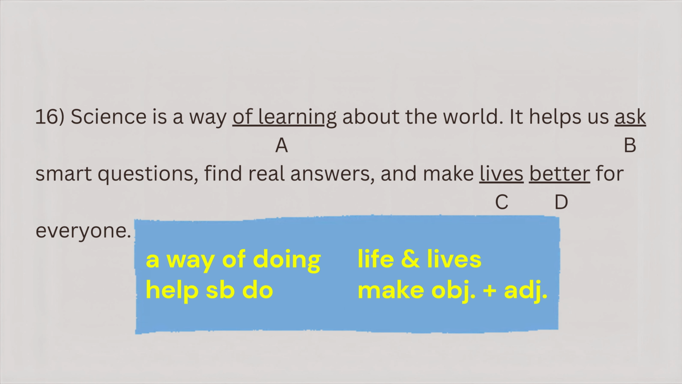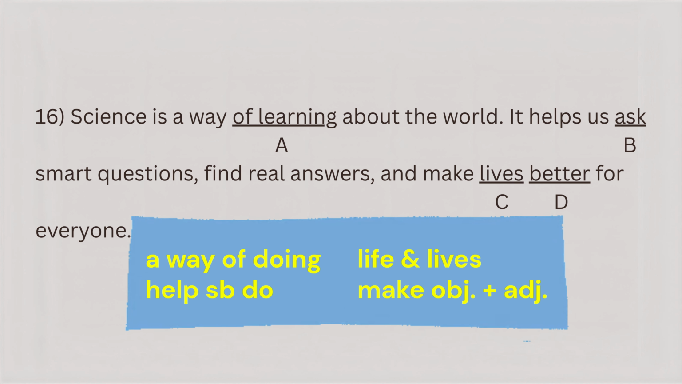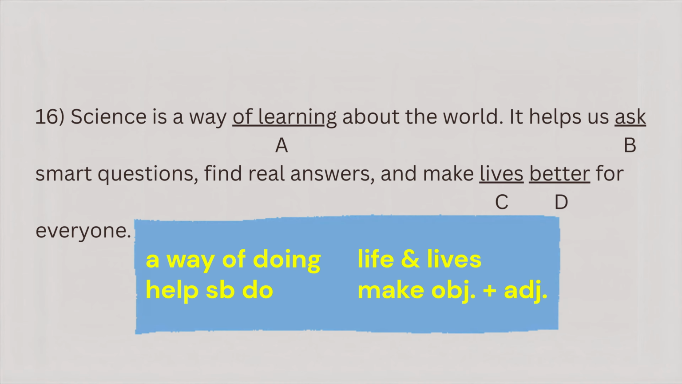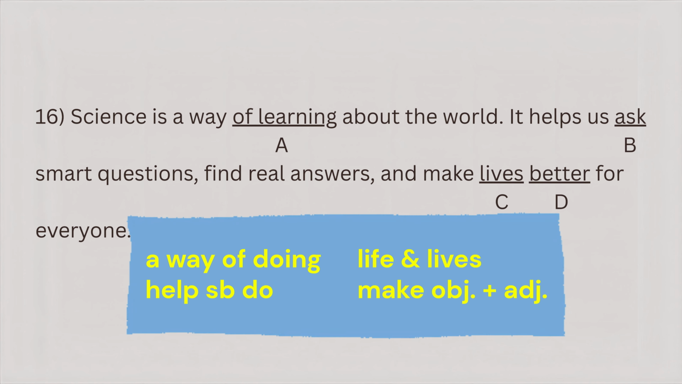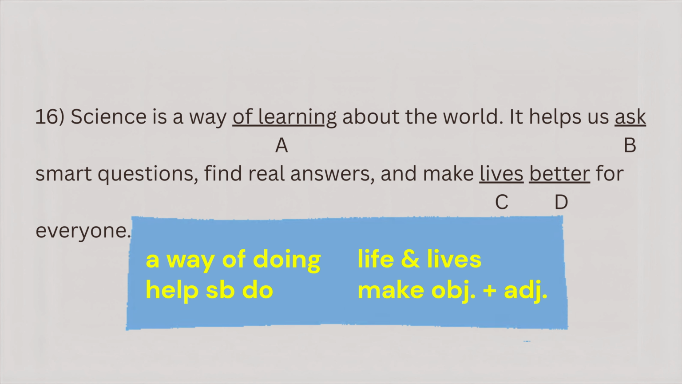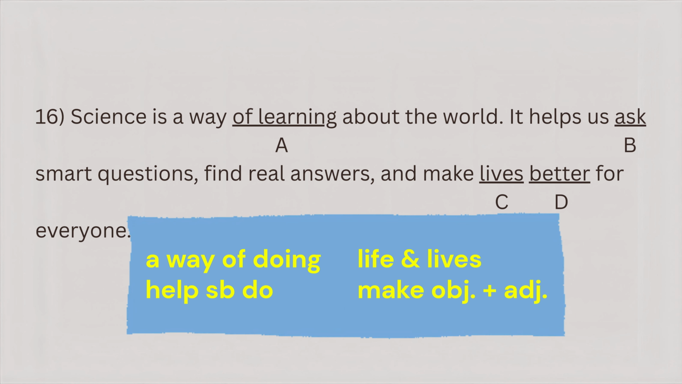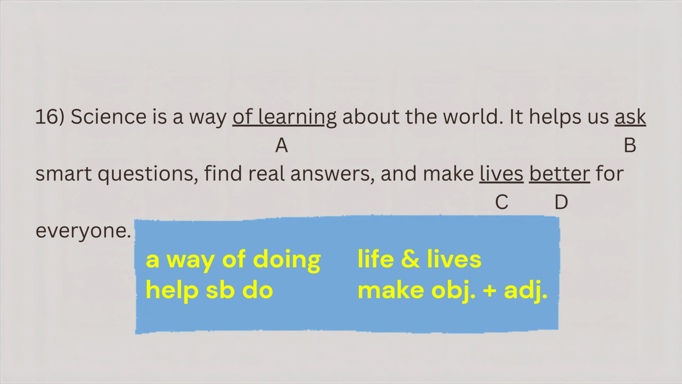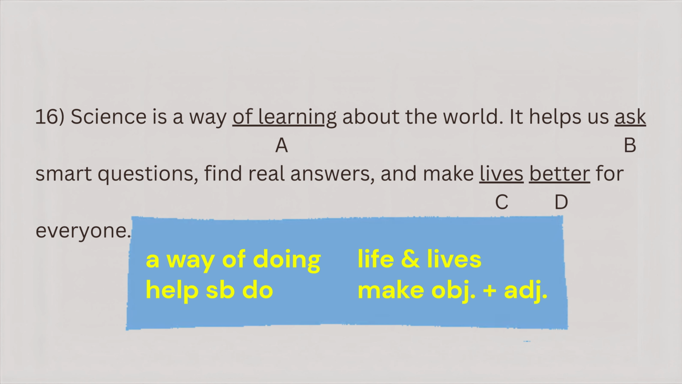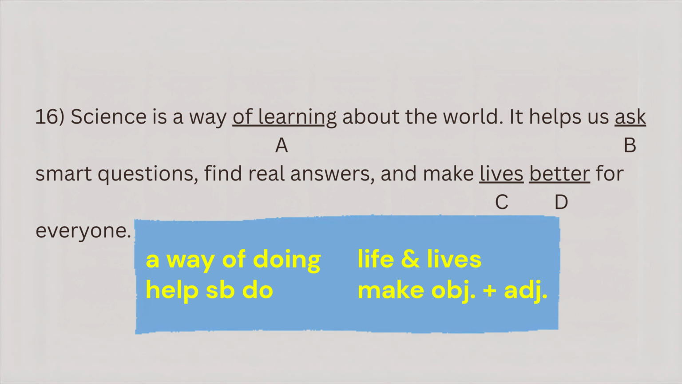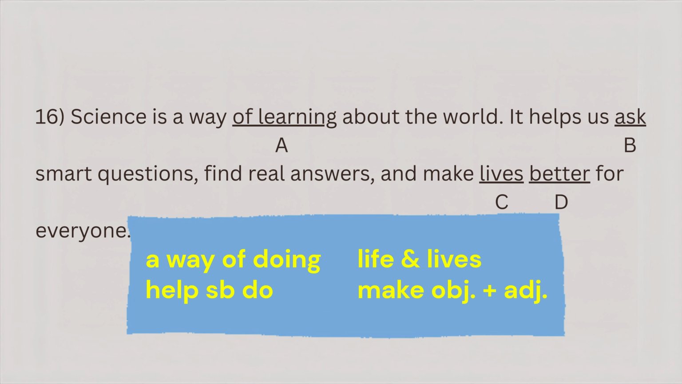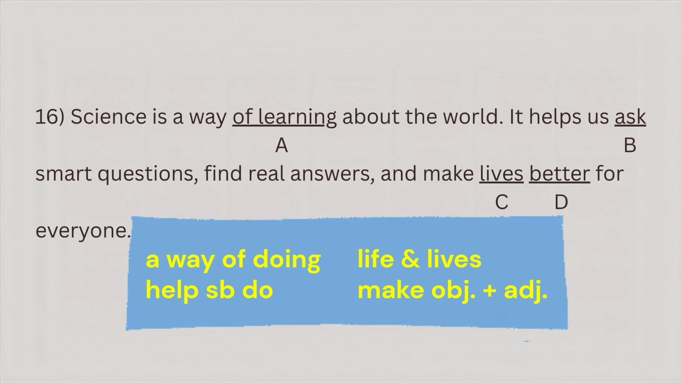Learning. This one feels natural, doesn't it? Science is a way of learning about the world. That's a classic structure, a way of plus verb-ing. We use the gerund learning here because it's the object of way of. So yes, this part is perfectly fine. No need to change anything. For example, a way of teaching compassion, a method of sharing merit, a scroll for remembering history. Verdict: no error in A.